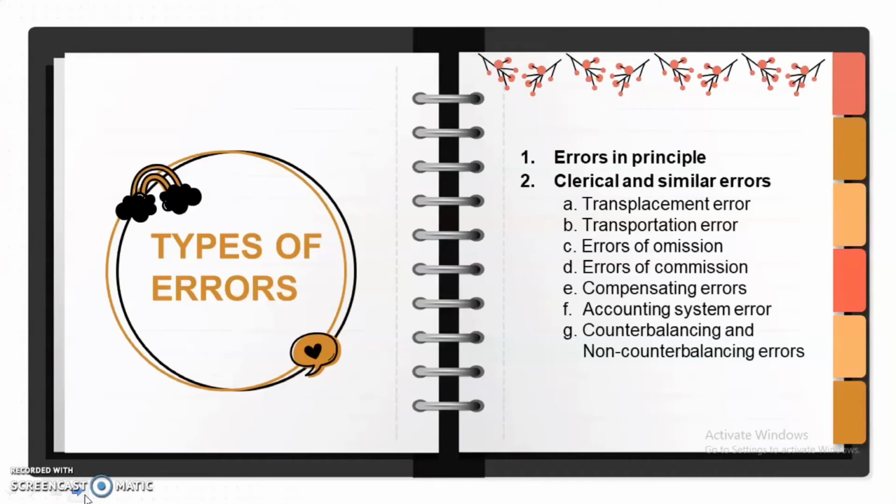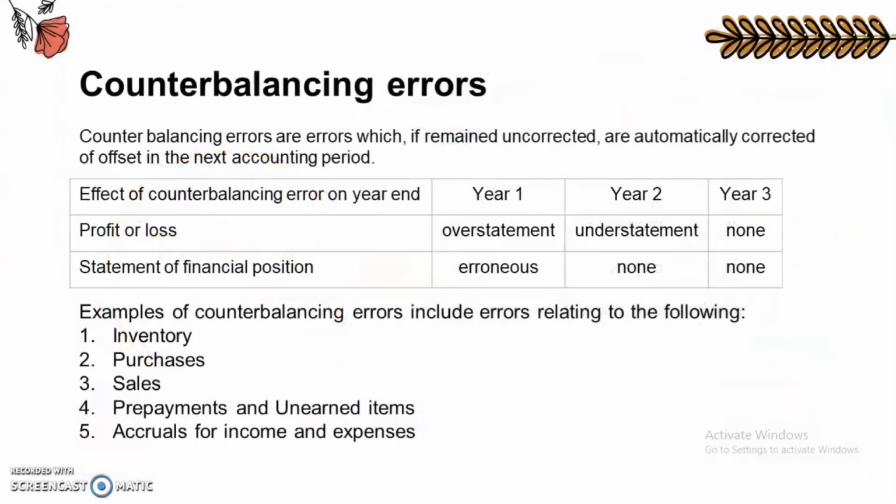Next, compensating errors. Dito naman, for example, there is an erroneous credit that is compensated by an erroneous debit. Next, accounting system error. Dito naman, there is a bug in the computer program. And lastly, counterbalancing and non-counterbalancing. Let us focus on this type of error. First would be the counterbalancing errors.